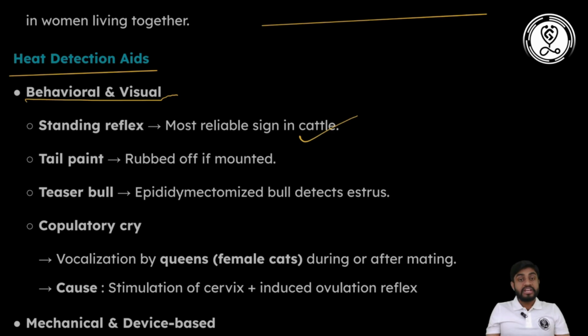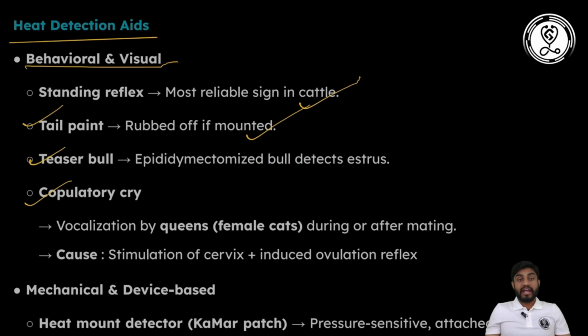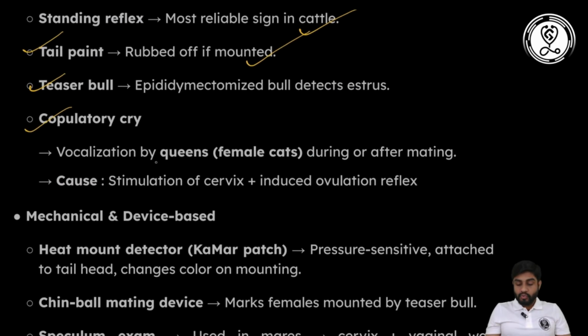For example, as I told, in cattle there will be the standing reflex. Then there is tail paint: we can apply paint on the tail, and if the animal gets mounted, the paint will be rubbed off. Another aid is the teaser bull: we can use an epididymectomized bull to detect estrus. Then there is the copulatory cry, the vocalization of queens during or after mating. If there is vocalization, it means the queen is ready to mate or has already mated.